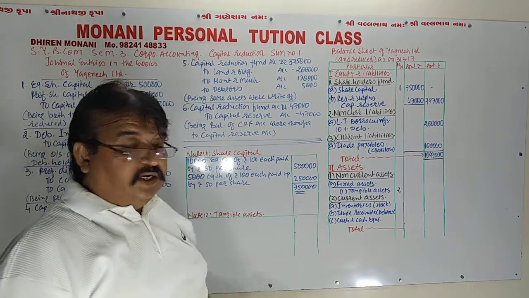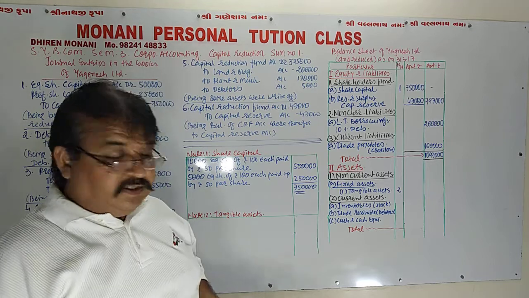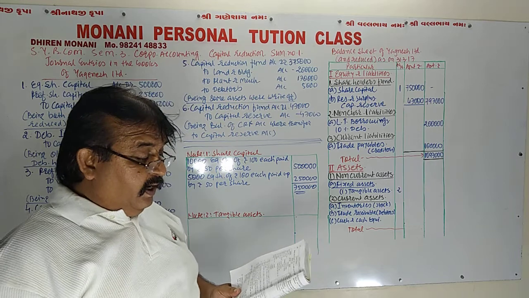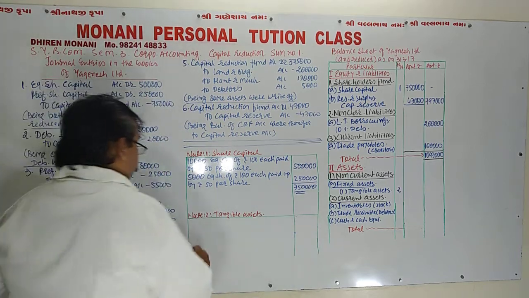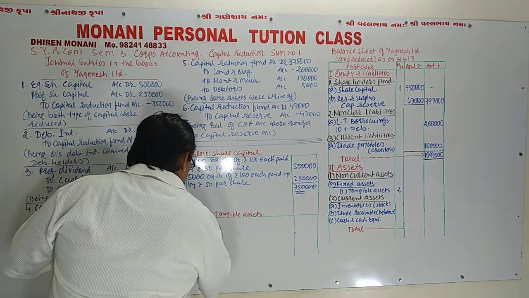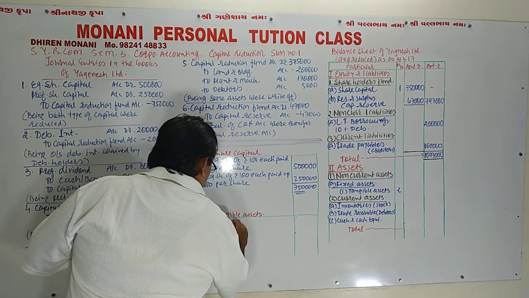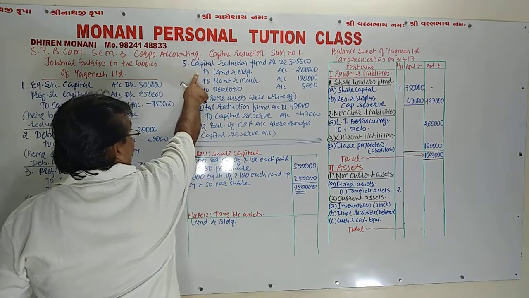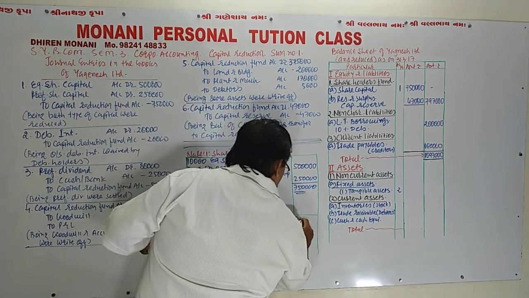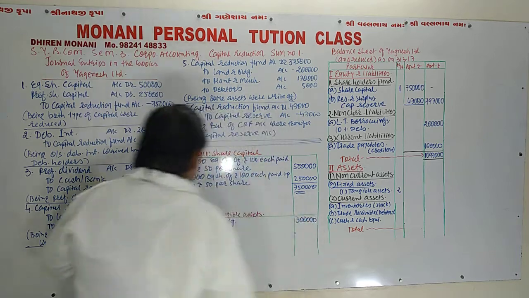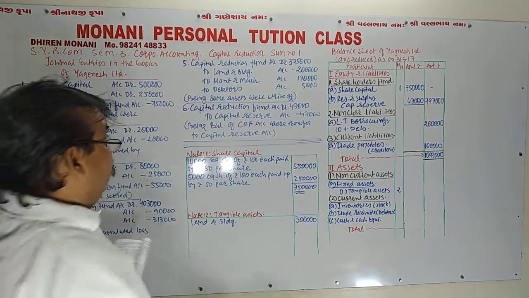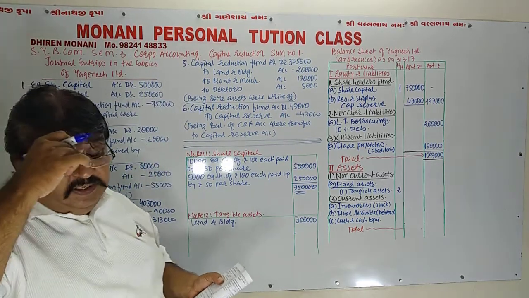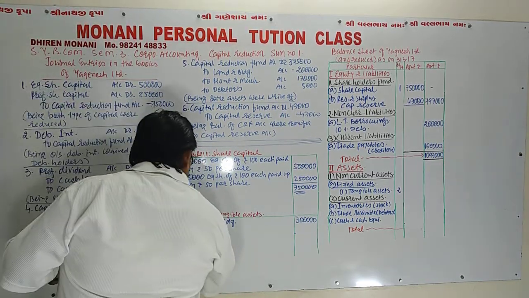Now see about assets, non-current assets. Number one, fixed assets. Number one, tangible assets. Land and building and plant and machinery at new value. So land and building 5 lakh rupees, out of which 2 lakh were written off. Therefore, the new amount is 3 lakh. Plant and machinery 5 lakh 40,000, but 1 lakh 70,000 were written off. That means 3 lakh 70,000 is the revised value.